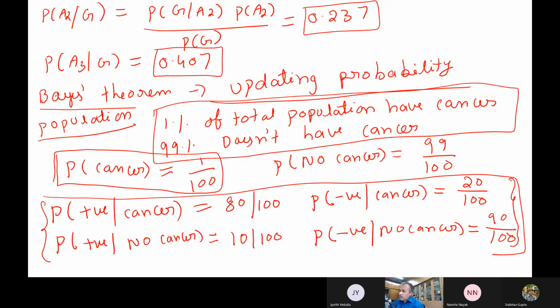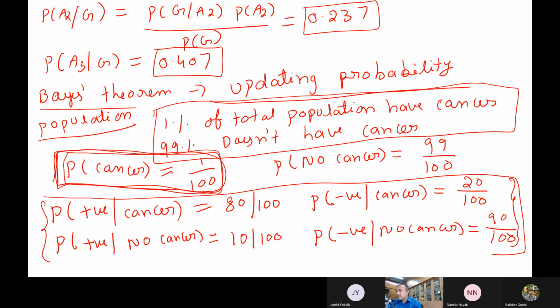Now, this is a probability. Suppose I take the entire population. If I select a random person from the entire population, what is the probability that he has cancer? 1% actually. So suppose I ask the probability of a person getting cancer in India or wherever, it is 1 by 100 actually. So this is the original probability.